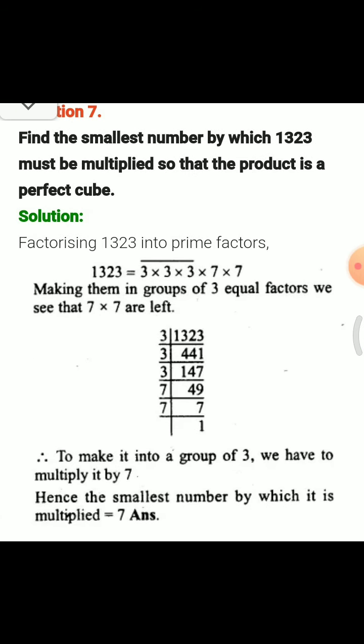Now question number 7 is to find the smallest number by which 1323 must be multiplied so that the product is a perfect cube. The factorization of 1323 into prime factors gives 3 times 3 times 3 times 7 times 7. By making groups of 3 equal factors, we see that 7 times 7 are left. So to make a group of 3, we have to multiply this number by 7. Hence the smallest number by which it is multiplied is 7.